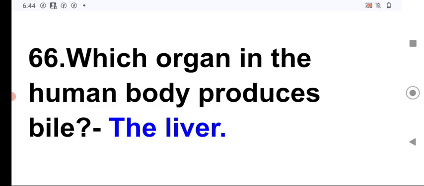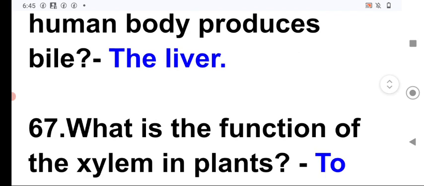So, the chief function of bile is emulsification of fat, and the part of the body which produces or synthesizes bile is the liver, which is the largest gland of the body, or it is the largest internal organ of the body.